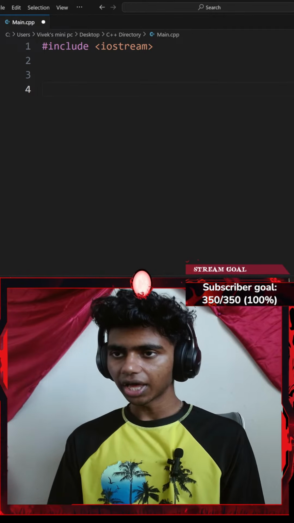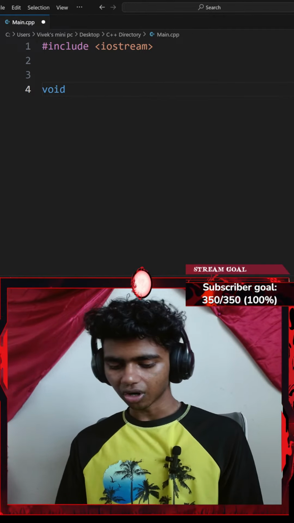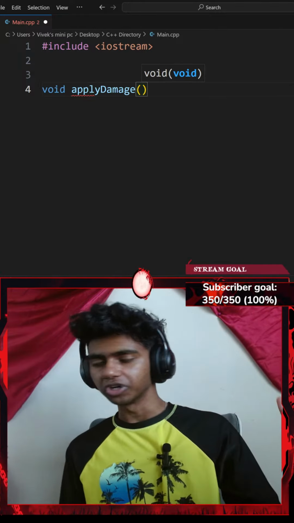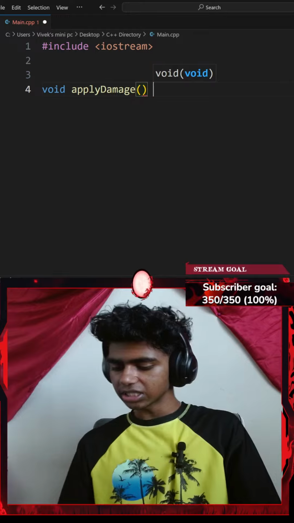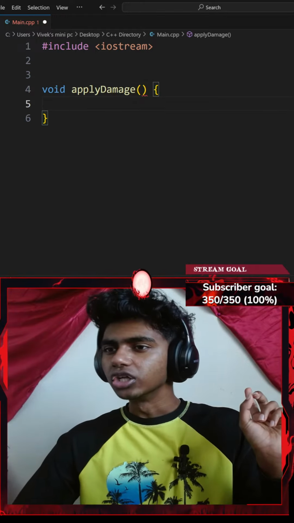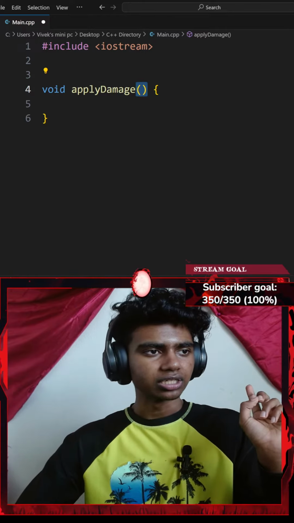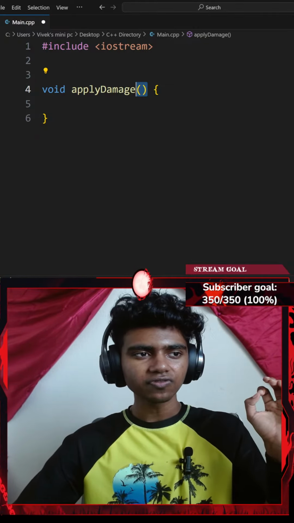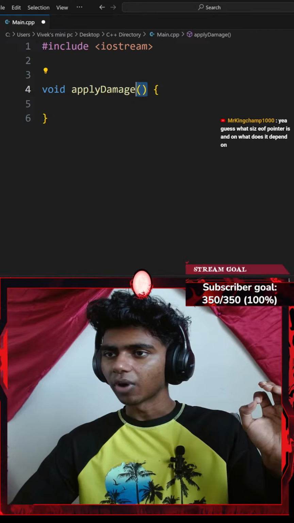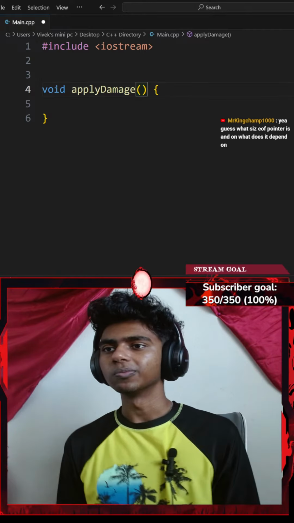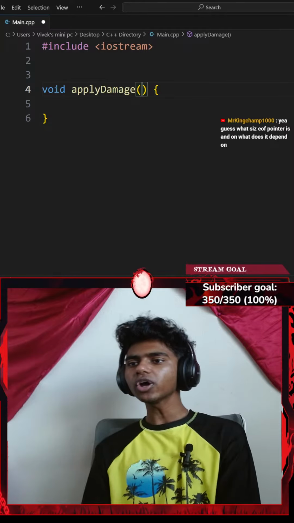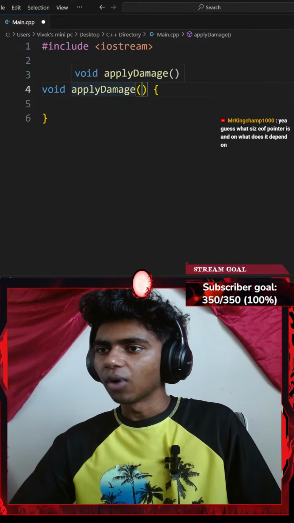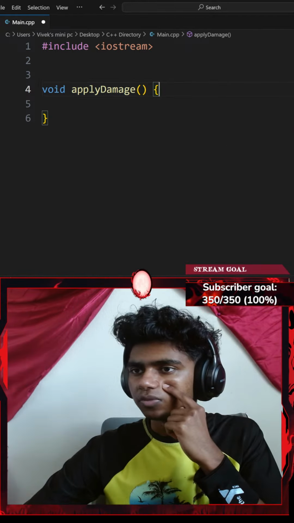So let me go ahead and create a void function called apply damage. There we go. I'll go with a pair of parentheses and then curly braces. Do I want to add a parameter here? Inside the function, ask the user how much damage the enemy dealt, subtracted from the player's health. I wouldn't want to go with a reference variable.